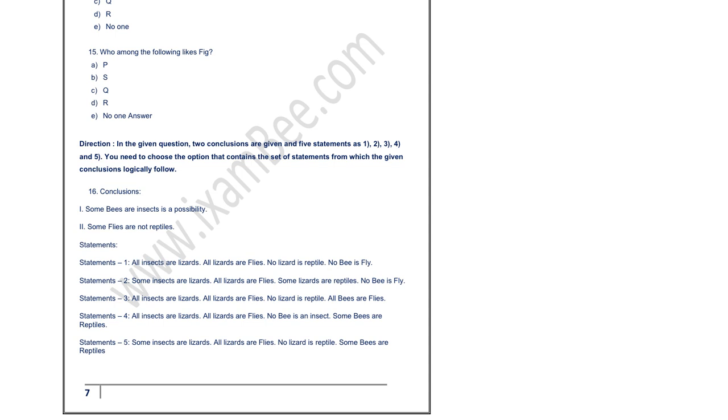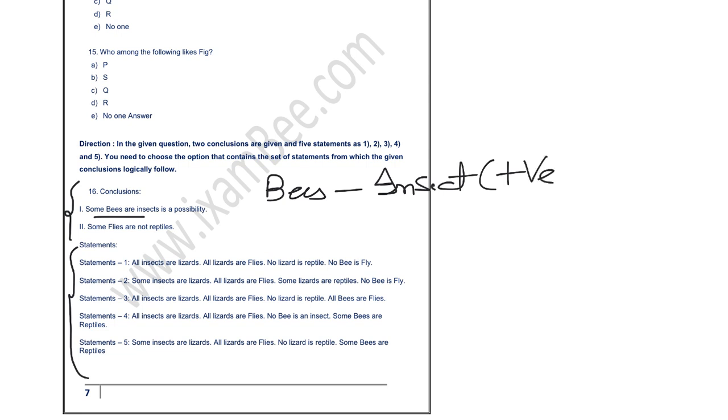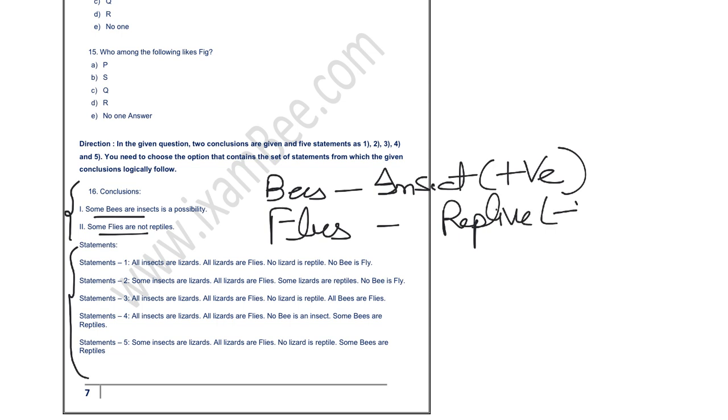So next question is from reverse syllogism, wherein conclusions have been given and you have to identify the correct statement. Your first conclusion states that some bees are insects is a possibility. So bees and insects are interconnected with each other with some positive relation. So keep this thing in mind. And some flies are not reptile. So there is a negative relation between flies and reptile. So you can just write over here.